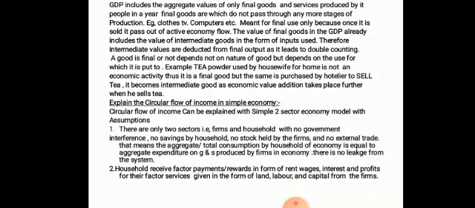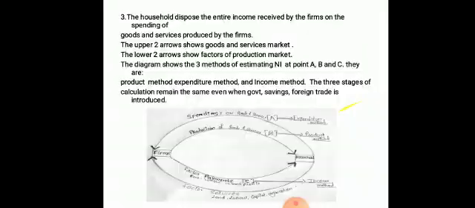Second, households receive factor payments or rewards in the form of rent, wages, interest and profit. See, how do these households earn their income or rewards? They are giving their services in the form of land, labor, capital and organization. So they are earning rent, wages, interest and profits as income for their factor services given in the form of land, labor, capital for the firms.